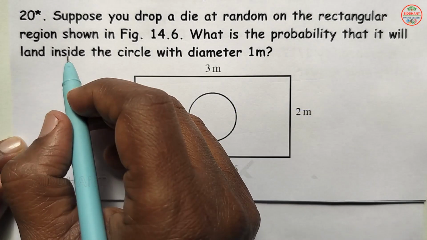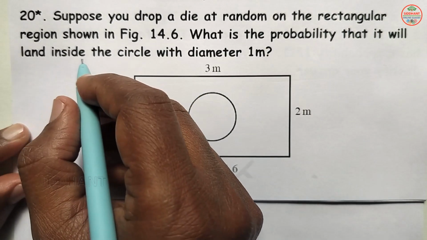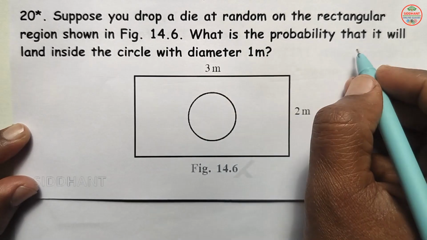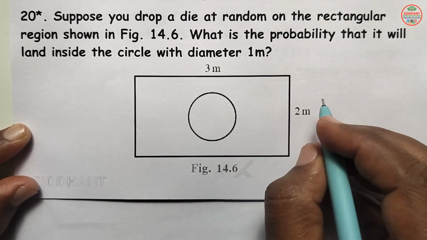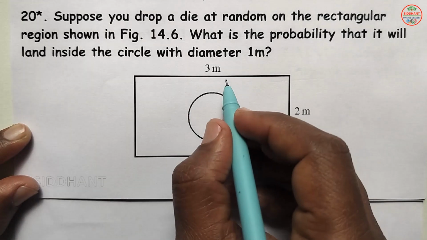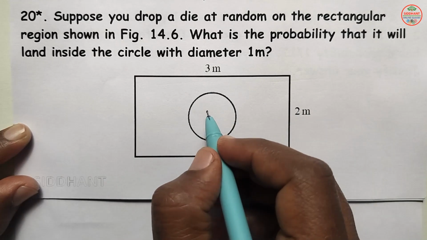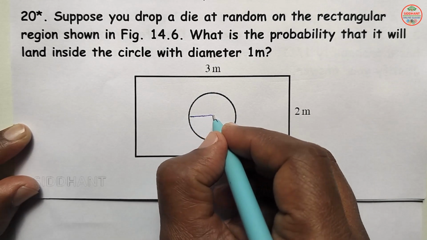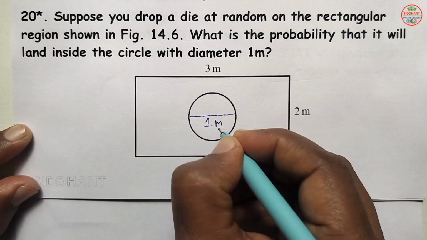Question number 20. Suppose you drop a die at random on the rectangular region shown in the figure. What is the probability that it will land inside the circle with a diameter of 1 meter? So here the rectangle is given with length 3 and breadth 2, and a circle whose diameter is 1 meter.